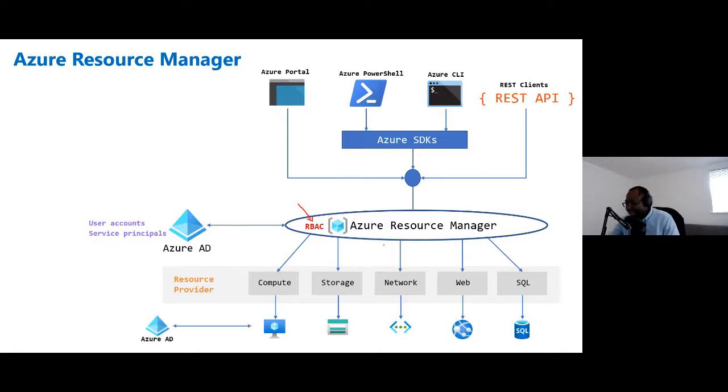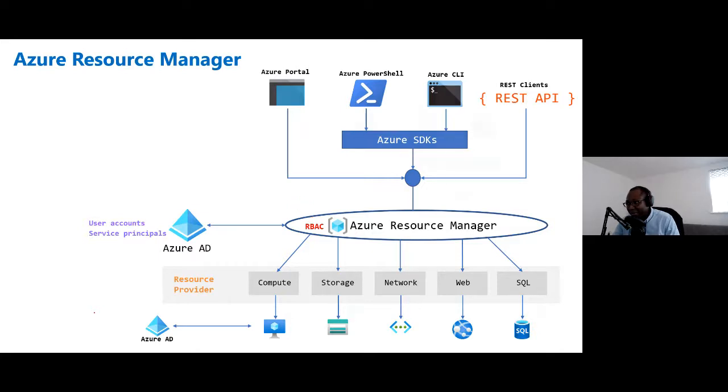Also, there are some services in Azure that have direct integration with Azure AD. So services like Azure Storage, Azure Blob, and Azure Files have integration with Azure AD. Services like Azure SQL have integration with Azure AD, where you can authenticate to those services directly if you have an Azure AD token. So it's not only just the management plane. There are some services in Azure, I believe about 12 of them at the moment, that have integration with Azure AD. So that's the reason why this diagram is important.